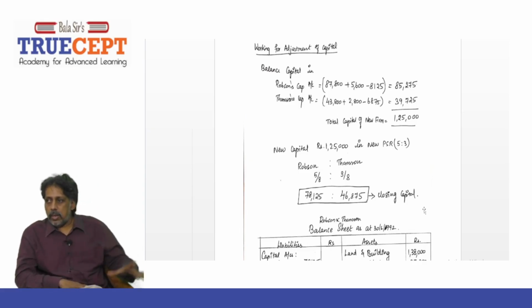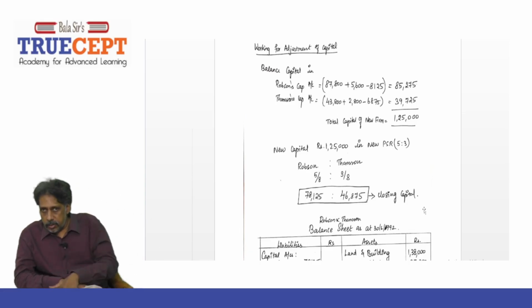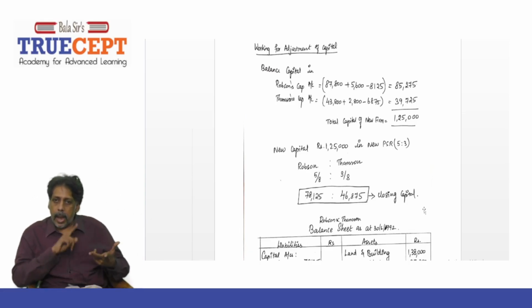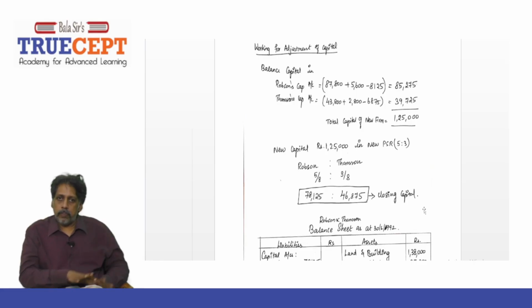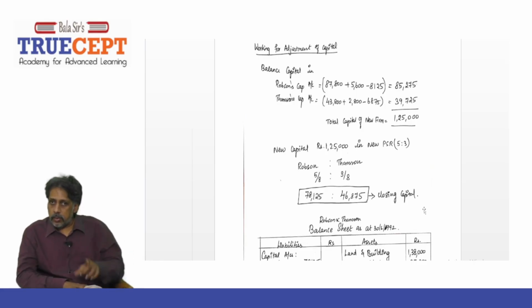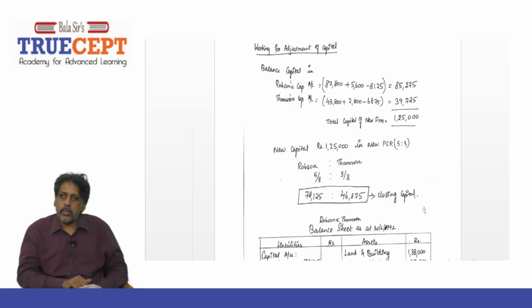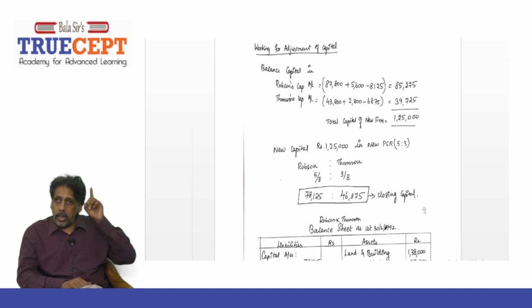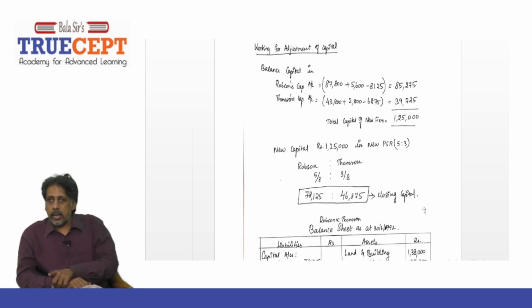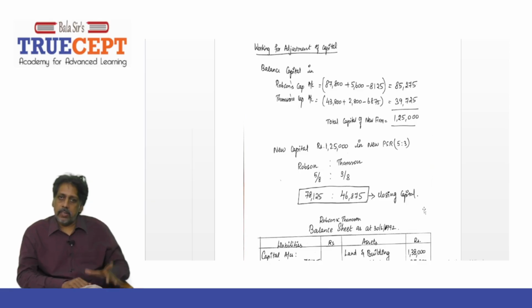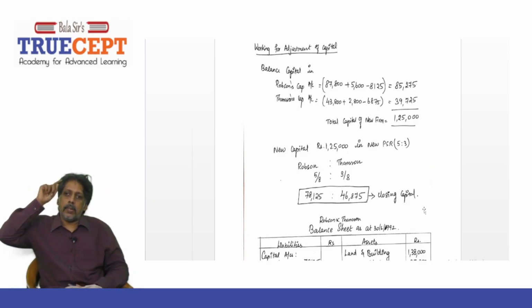And this 1,25,000 is supposed to be the capital balance of the new firm. And this has to be in the ratio 5:3. Now what are you going to do? 1,25,000 into 5/8. How much do you get? 78,125. And then how much do you get for Thompson? 46,875. Now these are the numbers you have to write as 'to balance carried down' in the partner's capital account.